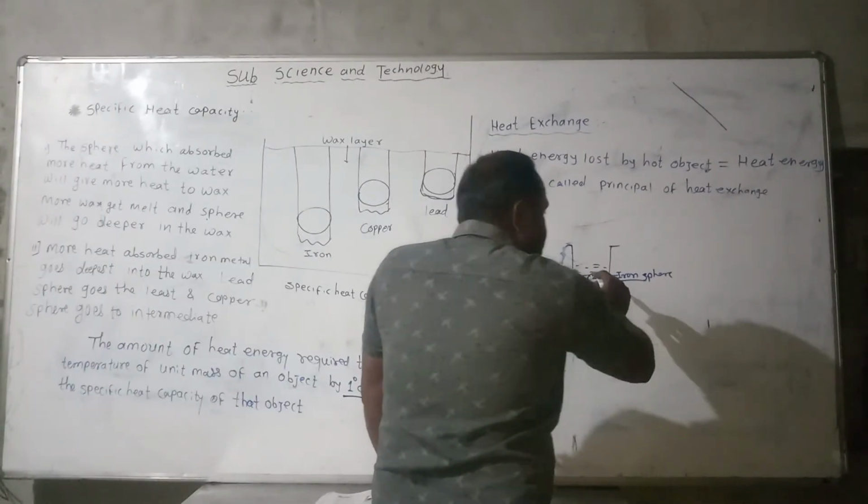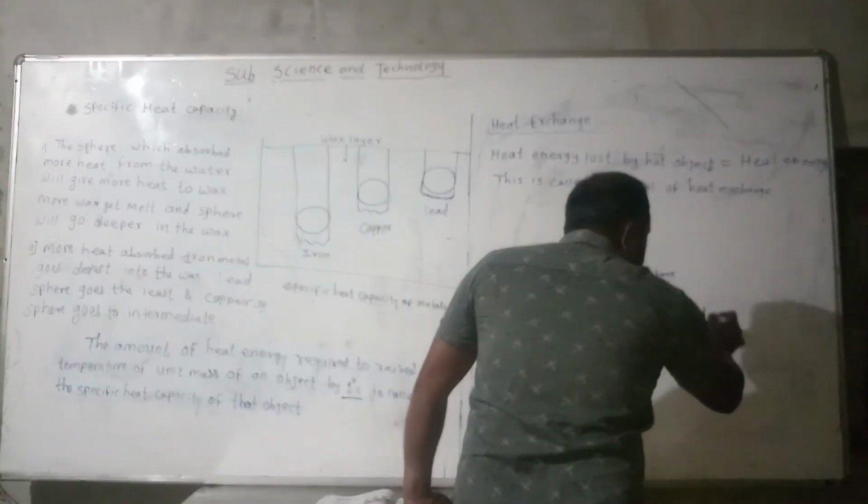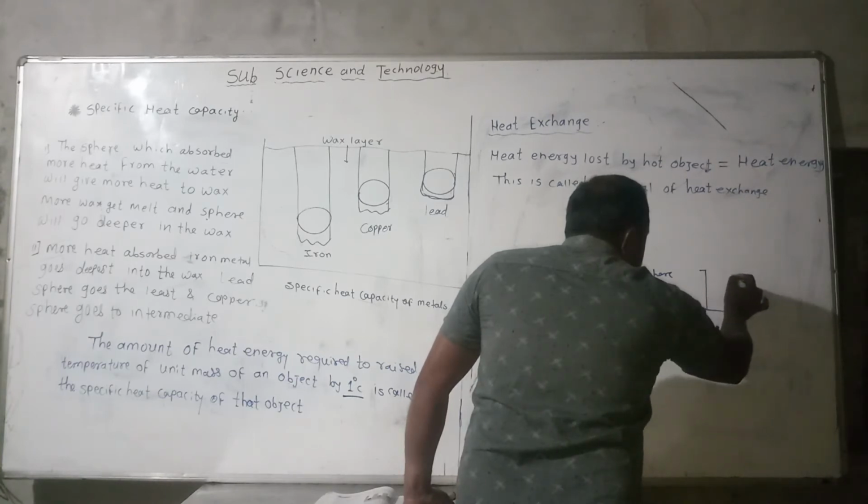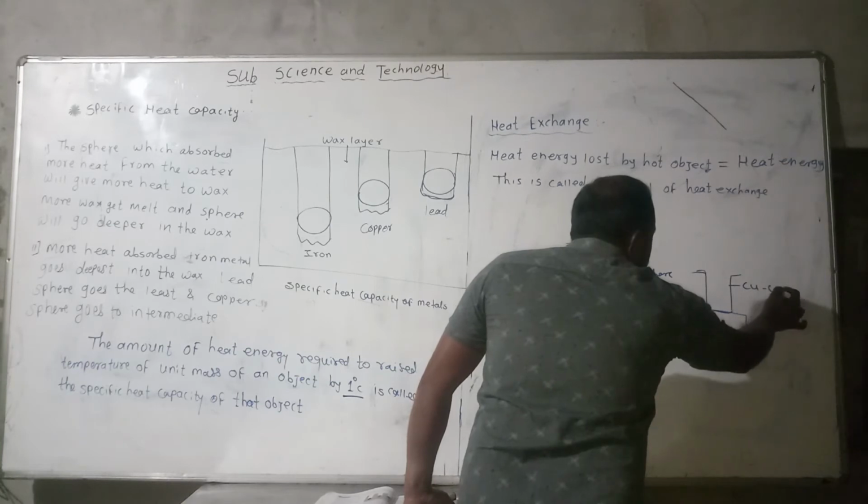Then take another object, a metallic glass or a calorimeter, which means a copper container, Cu container.